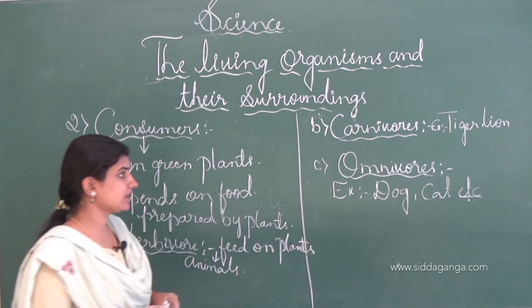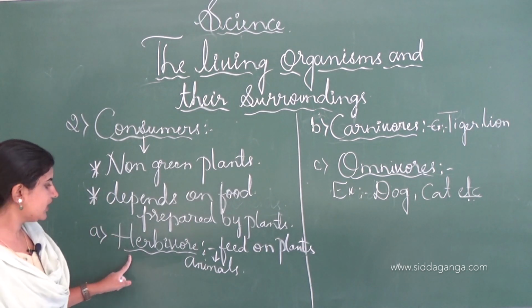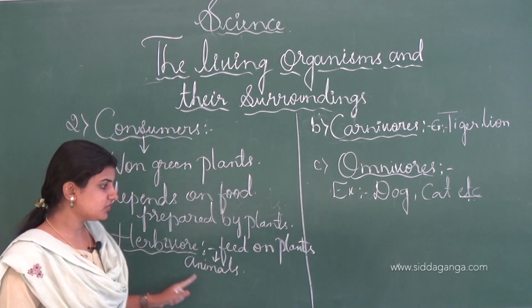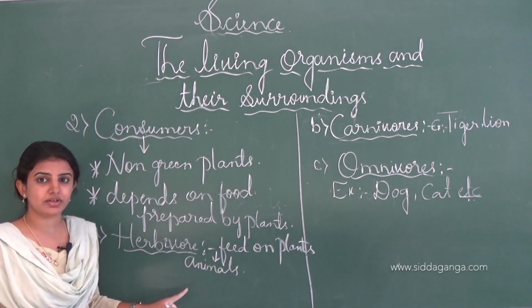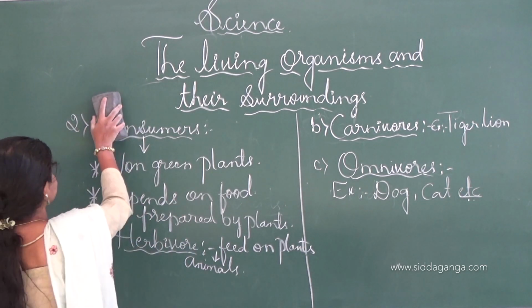These are the categorizations of the consumers. So here herbivore, as I told you, are animals which feed on the plants, and that's why it is called a primary consumer. Next we shall move on to the scavengers.